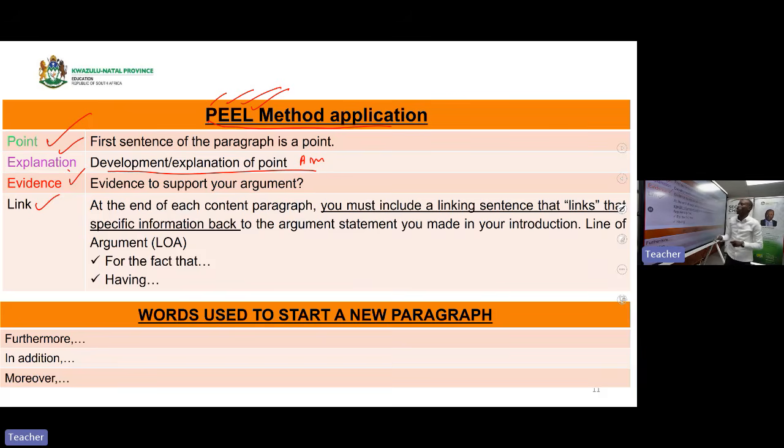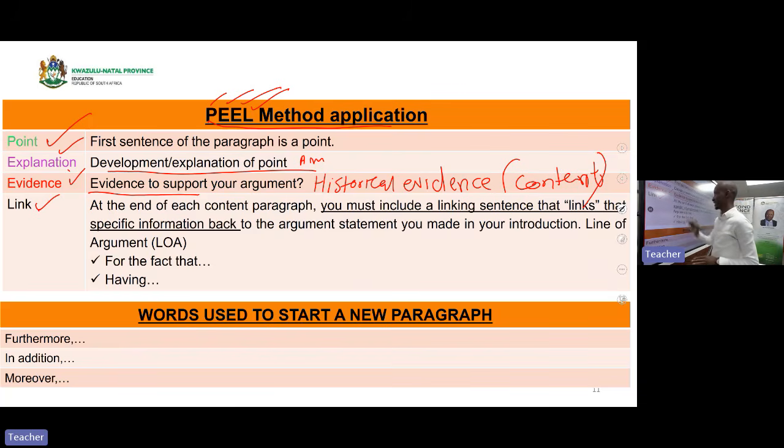Safe village system. Then you go about the evidence to support your argument. Here is historical evidence. Historical evidence, content in this step, or win evidence. Better study with your evidence content. At the end, you write a link. Put one link at the end of each paragraph.